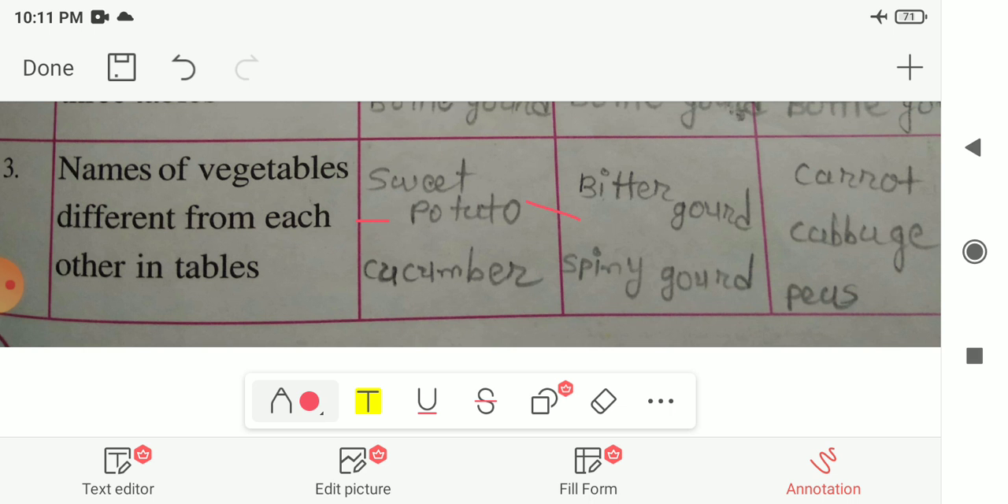Next, in the month of September, we can find bitter gourd and spiny gourd. The spiny gourd is round in shape. You have already seen it. It is green in color. It is round and has spine-like structures, or you can say spike-like structures, on it. So that is known as the spiny gourd. And the last one, which we find in the December month, is carrot, cabbage and peas. So these are some of the vegetables which we eat in particular seasons.